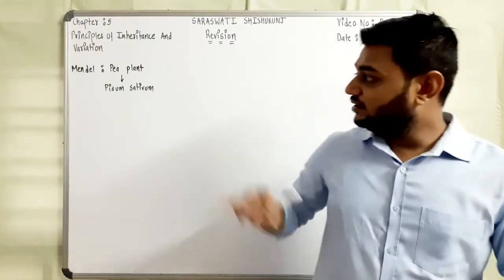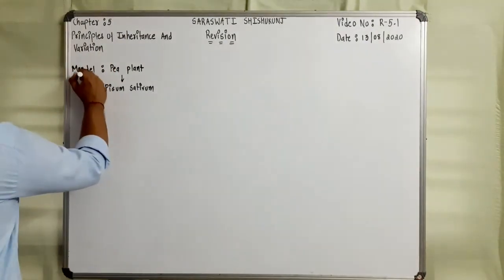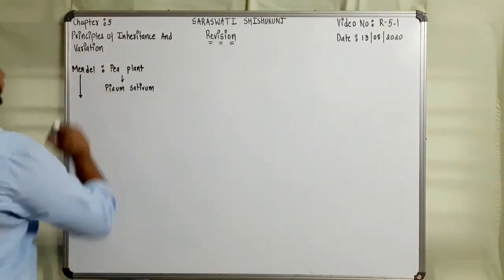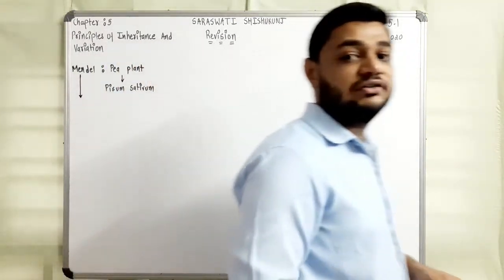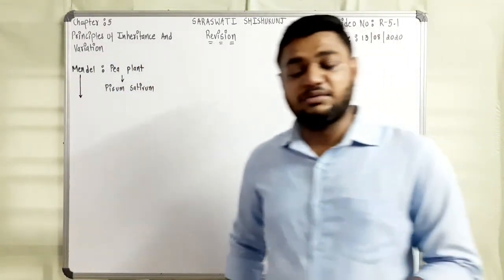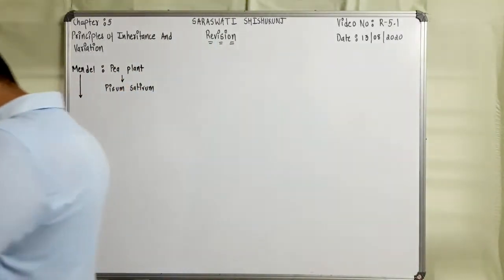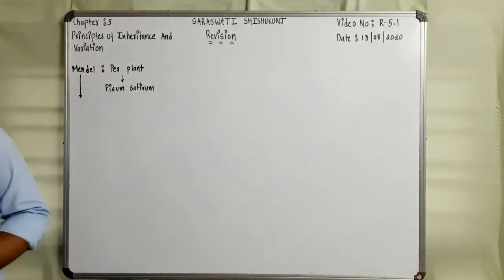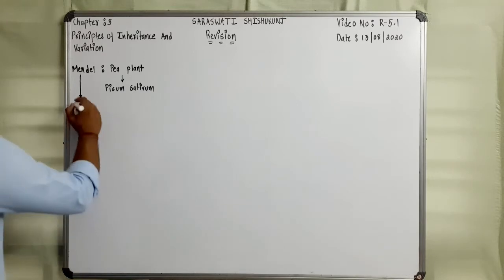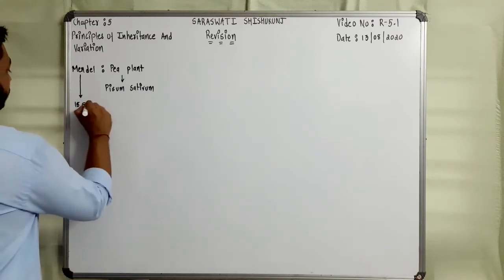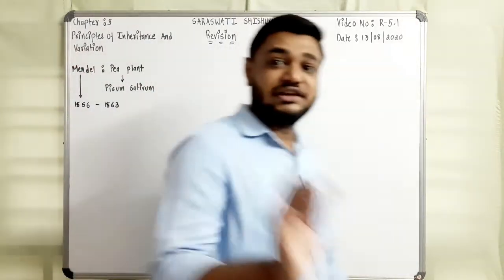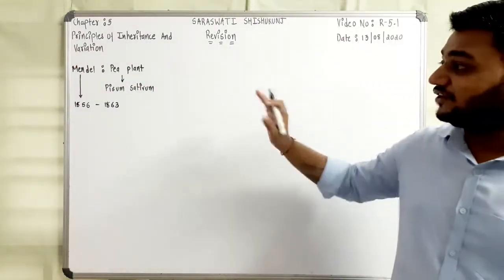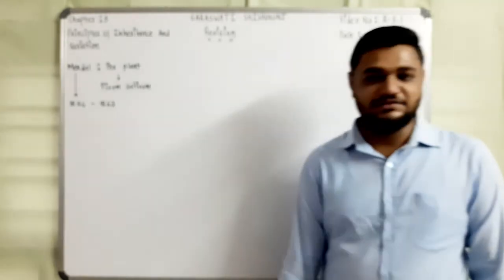Now Mendel conducted his experiments during a very important period. His experimental years were about 7 years, from 1856 to 1863. This was the period of 7 years in which he conducted his famous hybridization experiments.